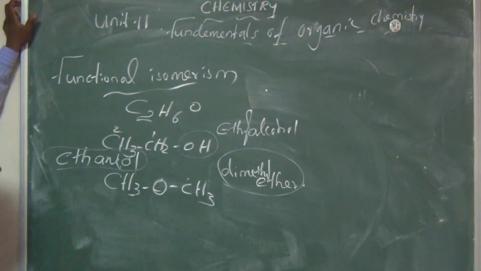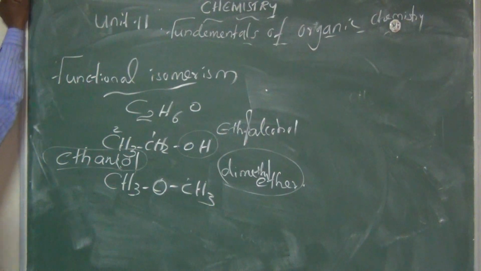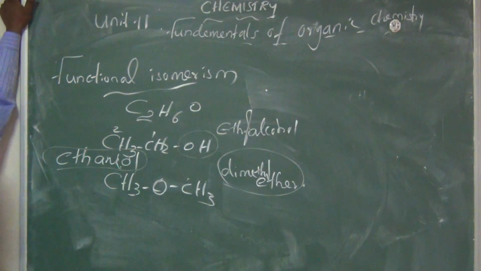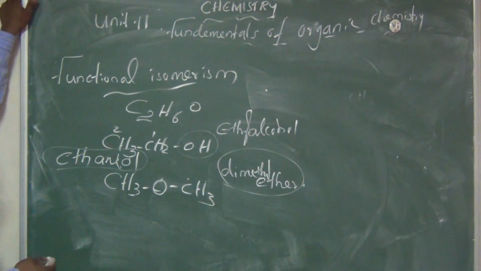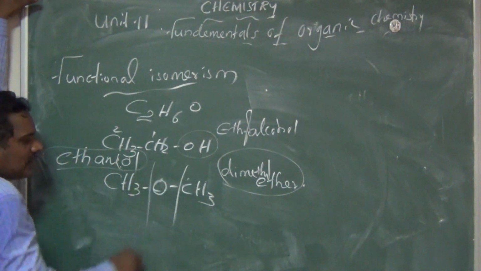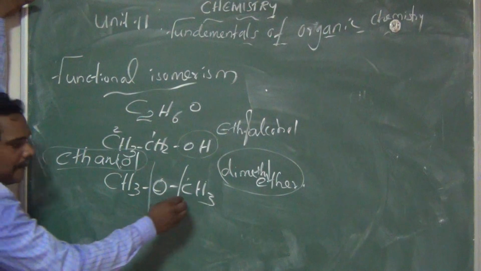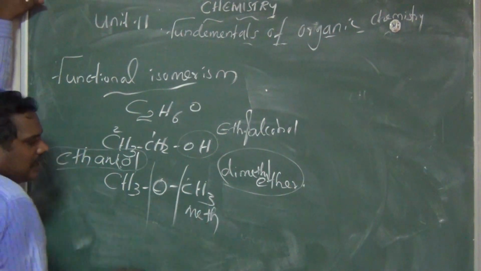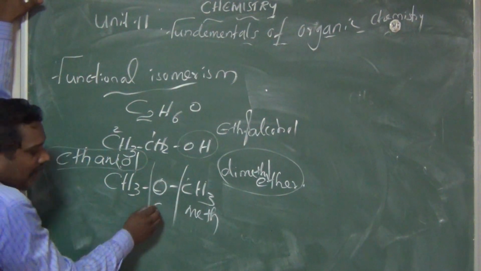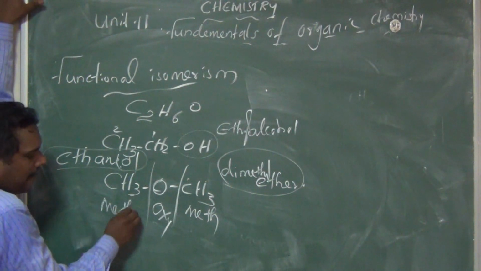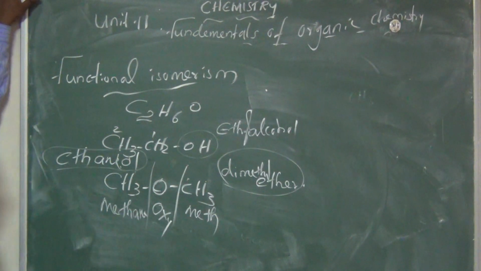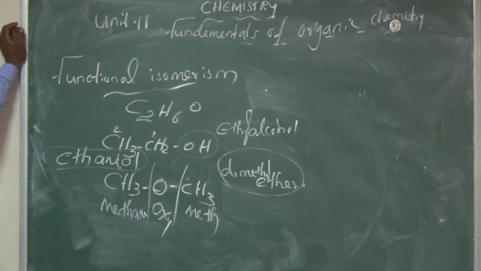What is the name of the second compound? The IUPAC name of the first is ethanol. The ether can be named methoxymethane. Meth, one carbon. Here the functional group is O, so we say oxy, with one carbon, methane. So the name is methoxymethane.